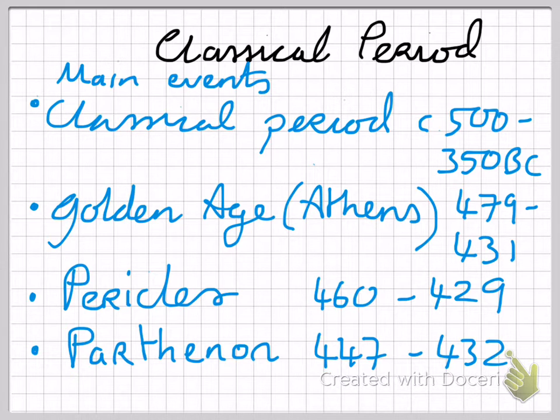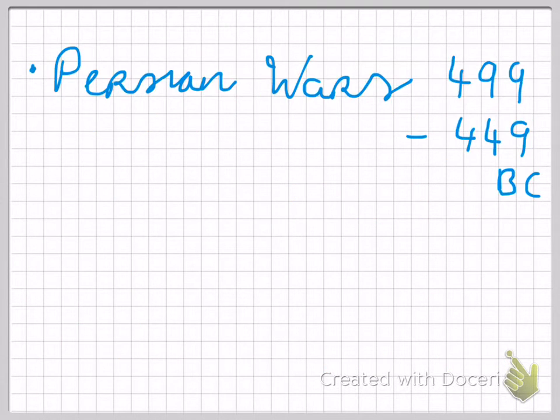Okay, so the Persian wars were wars between Persia and Greece. The Persian king, Darius, invaded Greece and conquered it in 499.